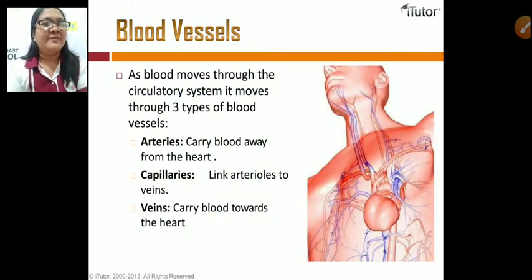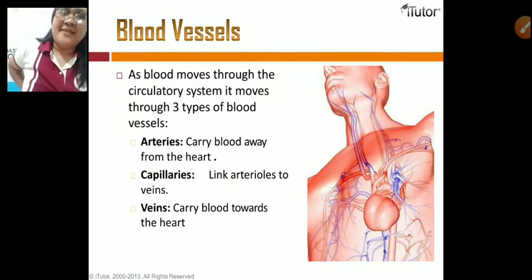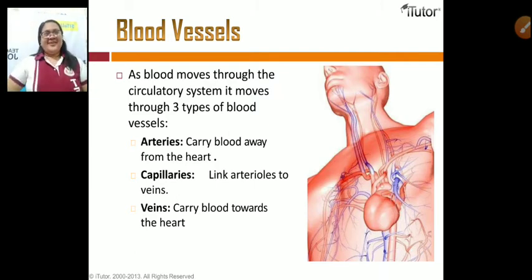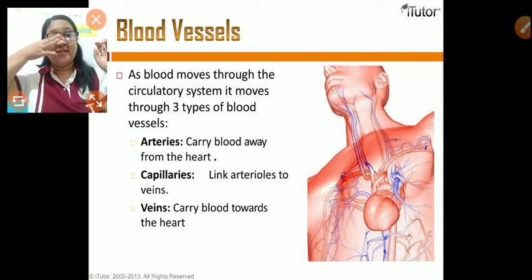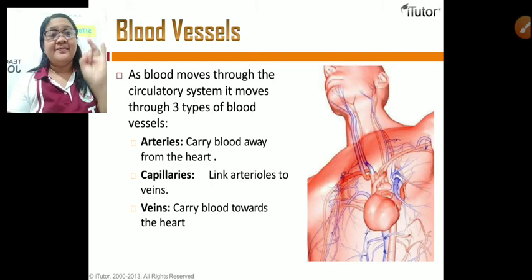Okay, let's talk about blood vessels. Blood moves through the circulatory system as it moves through three types of blood vessels. We have the arteries, capillaries, and the veins.